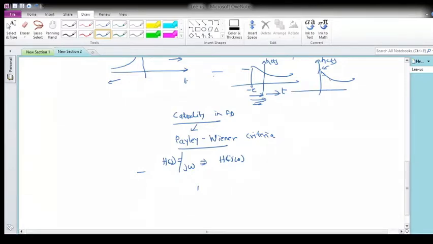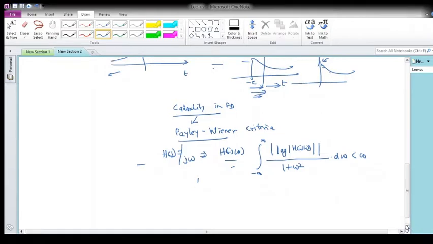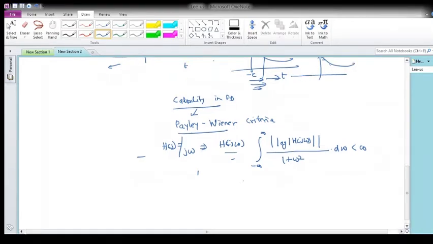Based on it you can decide the causality according to the Paley-Wiener criteria, and it says that H(j omega) will be realizable if and only if the integral of the log of the magnitude of H(j omega), taken in magnitude and divided by 1 plus omega square, with d omega, is less than infinity. Then H(j omega) will be causal. This is the condition for H(j omega) to be realizable.